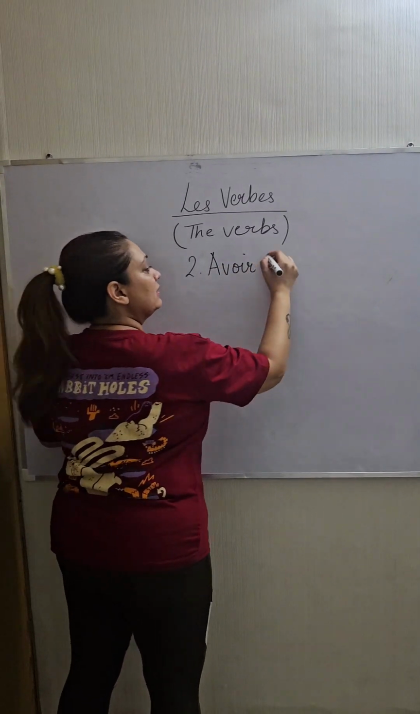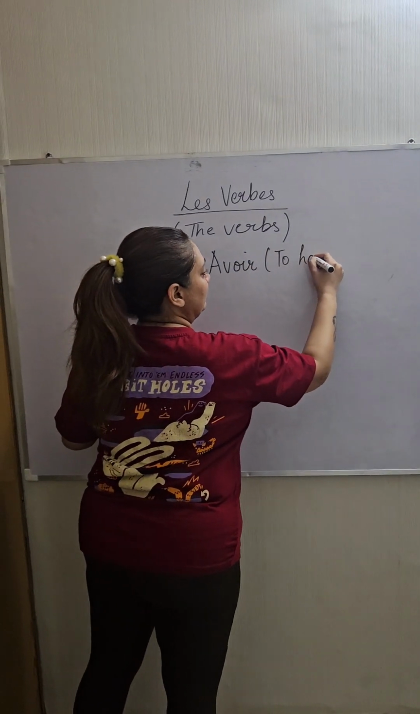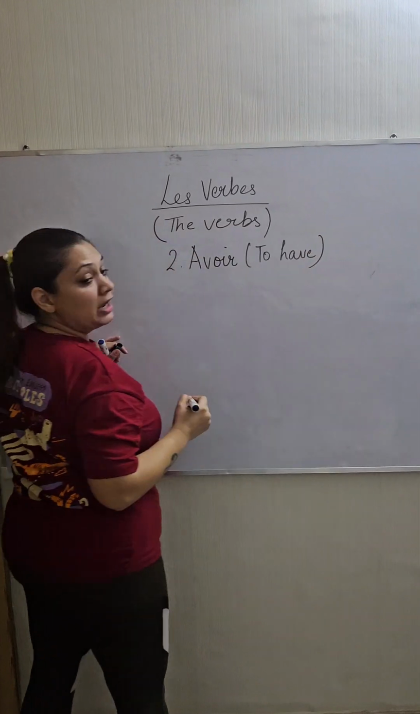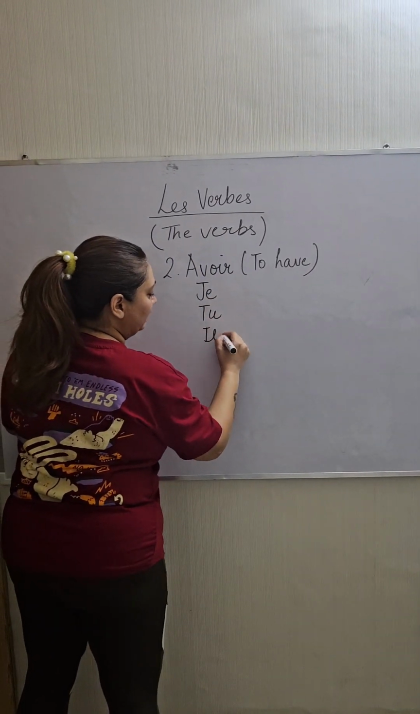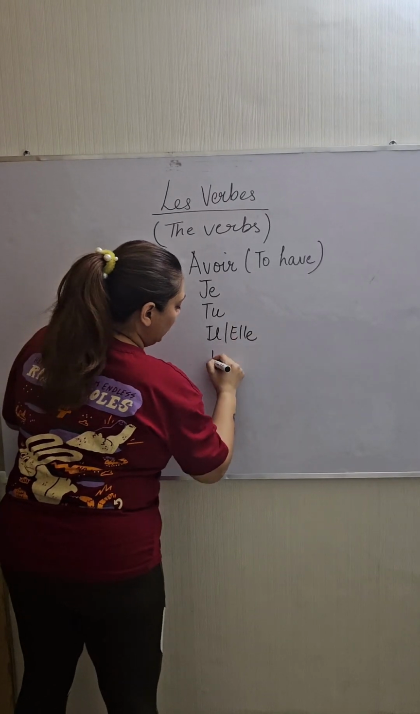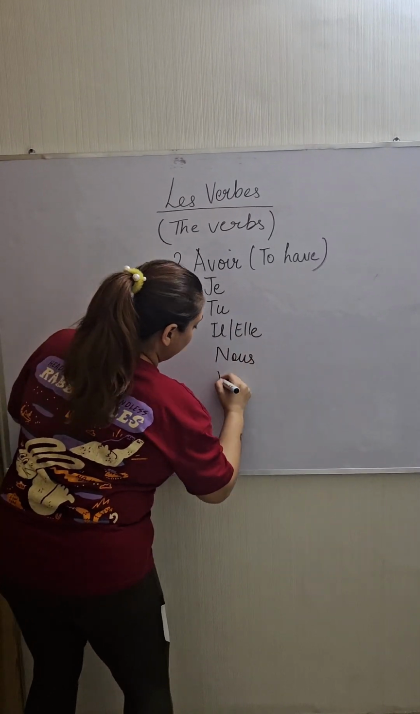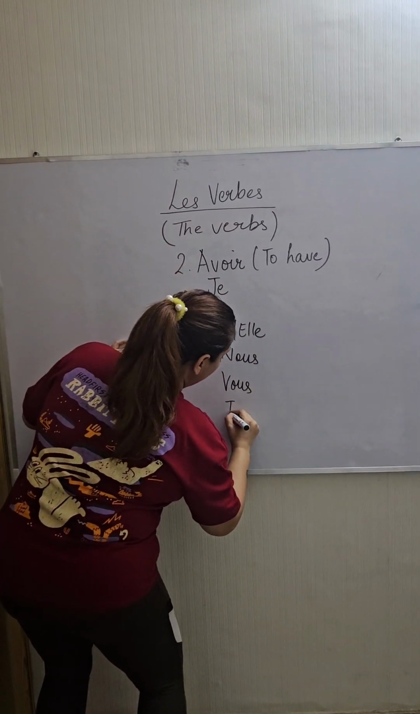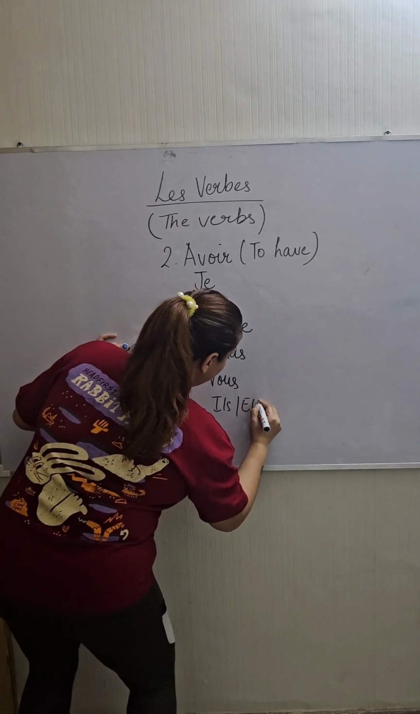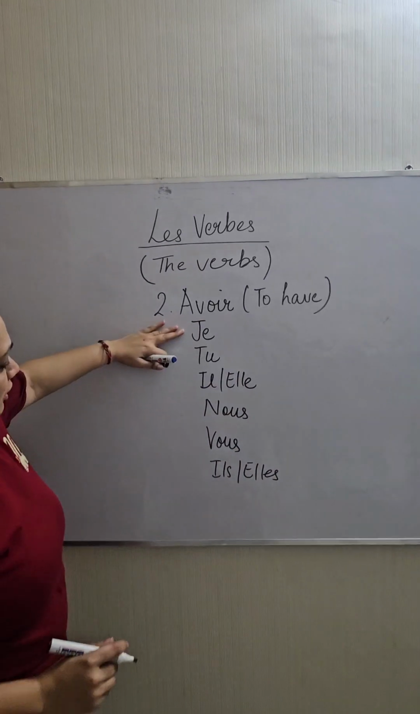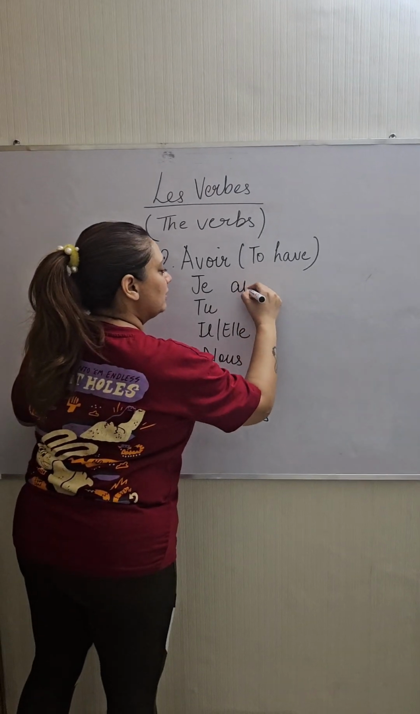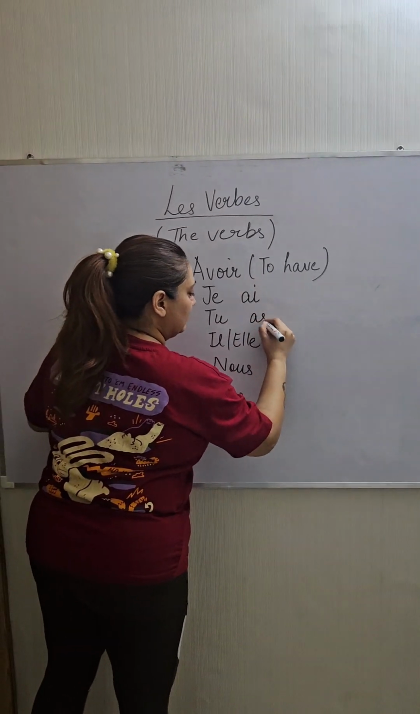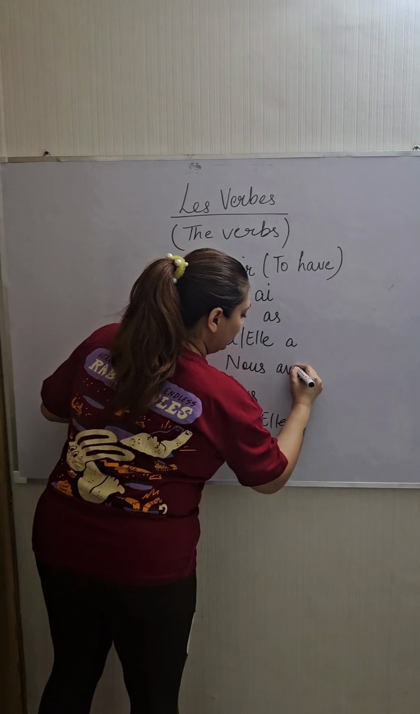Avoir means to have. Now we'll conjugate the verb. First I'll write all the subjects. So what I'm doing, I'm writing all the subjects here. See, we need to write the subjects in sequence. So you can see all the subjects are written here. Now I'll conjugate the verb. You can see I'm conjugating the verb here.